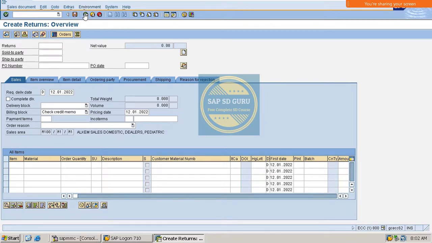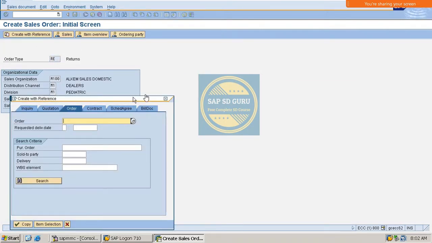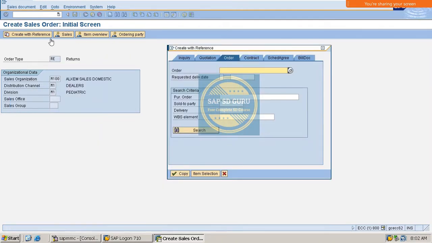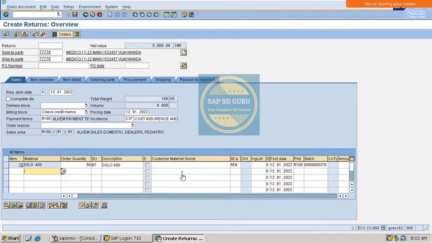Here let me do one thing: create with reference. We have to click on create with reference. The document which we give as reference is the billing document, and I have given the invoice here. Then let me copy. See, we can see the details here for the 50 quantity, and for the material Dolo 400 the order was created.